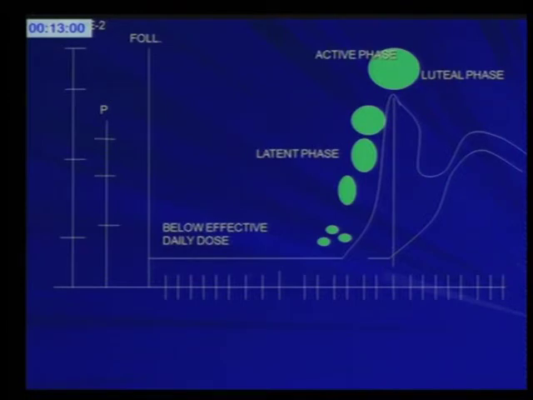This is how the normal menstrual cycle goes, where if the FSH levels are below the effective daily dose, we will not get any stimulation. And if we have crossed that threshold, we will see a rise in follicular growth, but it may not be visible in the early phase, which is known as the mute phase or the latent phase. Once they have crossed that phase, we will see the rise in follicular size and the exponential rise in the E2 levels.